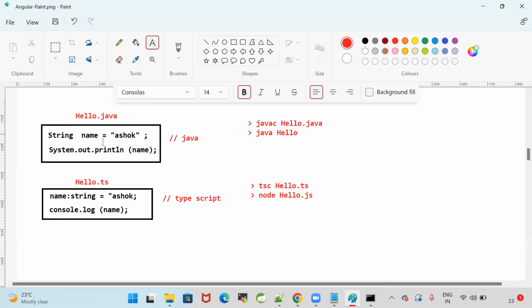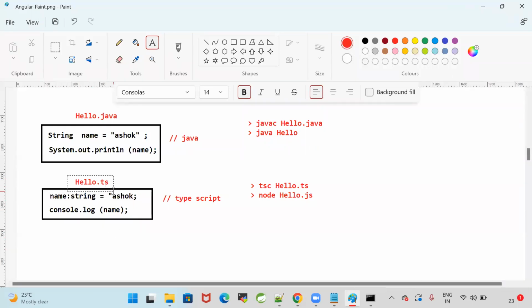String name is equal to Ashok. System.out.println of name. This is Java. javac hello.java, java hello. That program will execute. In TypeScript, name colon string is equal to Ashok. Console.log of name. So declaring a variable, printing a variable.